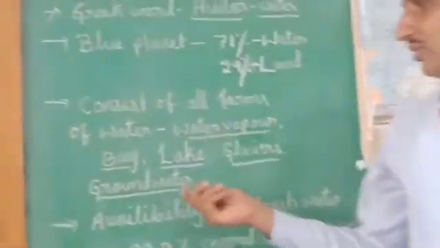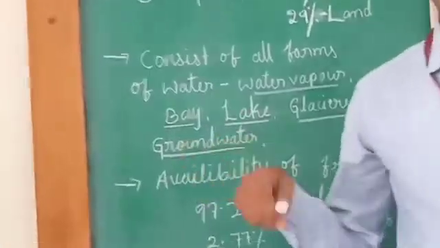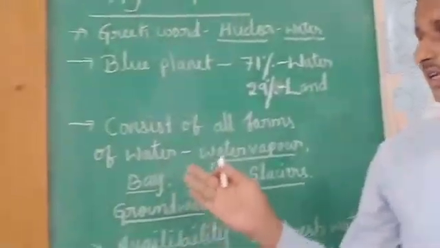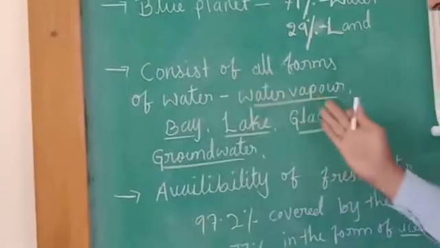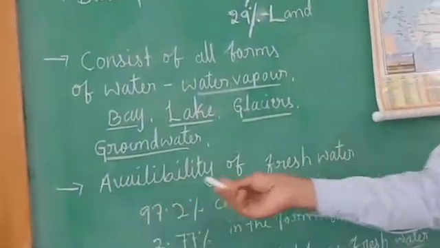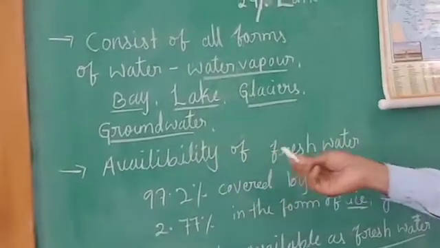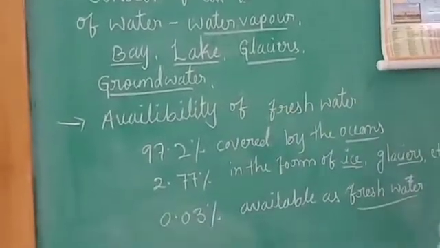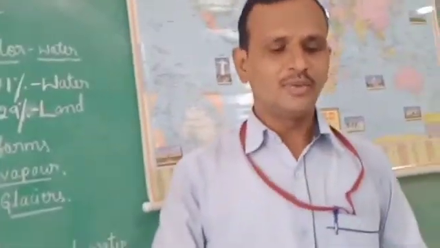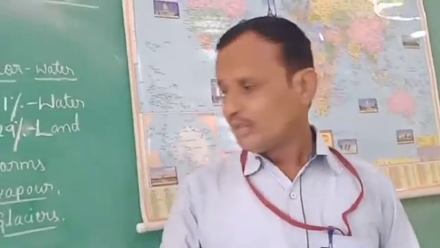And these you already know: in the surrounding area, underground water is available. Water is available in various forms on the earth's surface. Next we shall discuss the availability of fresh water. How much fresh water are we getting now? That is the important thing, children.